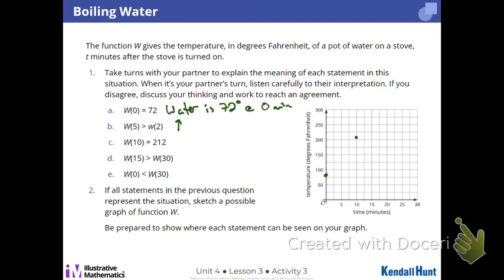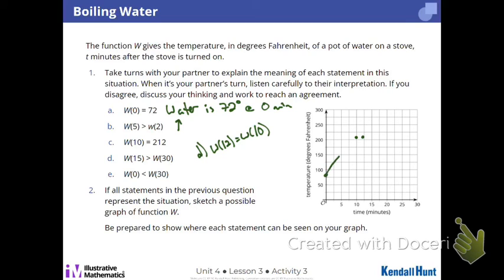And then this one's not on the slide for some reason. Or is D the same? On yours, is D the same? Okay, so what does D tell me? D is not the same. Oh, so D on yours says what? It says W of 12 is the same as W of 10? Yeah, which tells me after 10 minutes and after 12 minutes, it's the same right here, right?